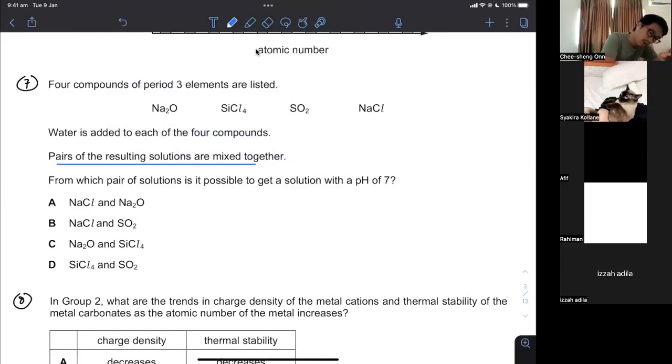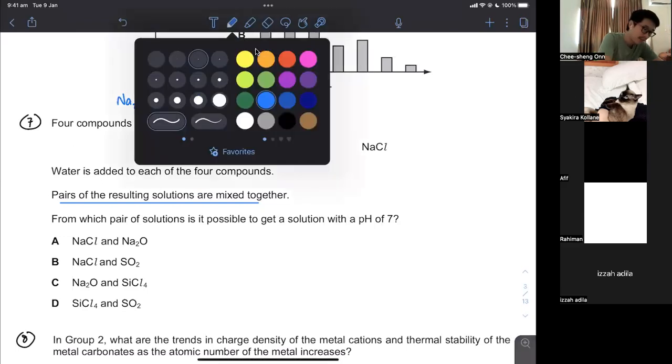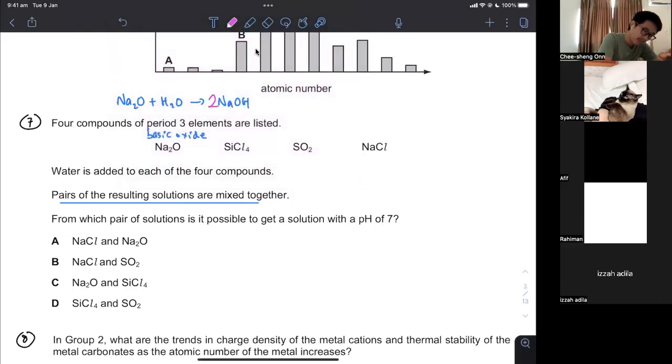So we know Na2O is a basic oxide. It's a group 1 oxide. Basic oxide means it will dissolve in water to give you a base. If I write that down with water, they'll just give me NaOH. Do not write any equation which is not balanced. You can clearly see that it's not balanced. In paper 2, you will be penalized.